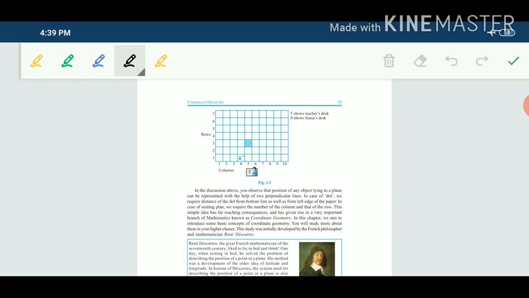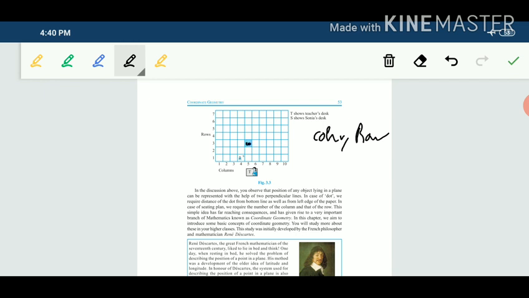In our book also a classroom is given. These are the columns. On this side the number of columns is given, 10 columns are given, and on this side the number of rows is given. And they have written the position of the students first as column, then row. So select any student, like they have selected this blue color box.